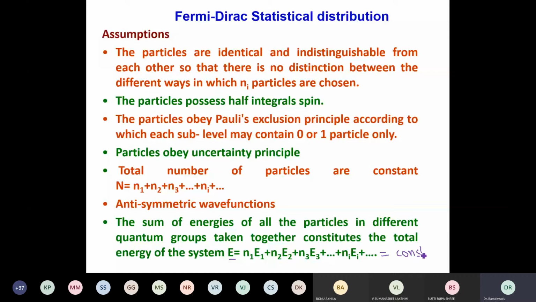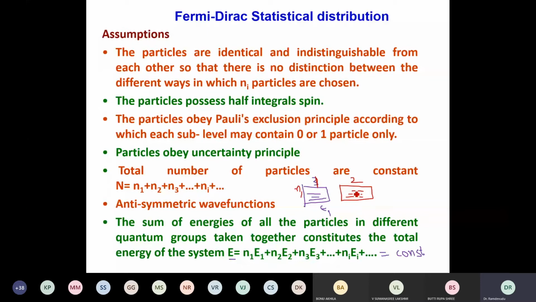Meaning that again I'll take groups, the first group, and there are some energy levels in it, and there are 3 particles maybe in it. I take the total energy of it as, say, E1 for the first group. Similarly, I take the second group, and the second group of course has some energy levels like this. And how many particles are there? I multiply it. In group 1, N1 is the number of particles and E1 is the energy, so I multiply it. This is group 2.